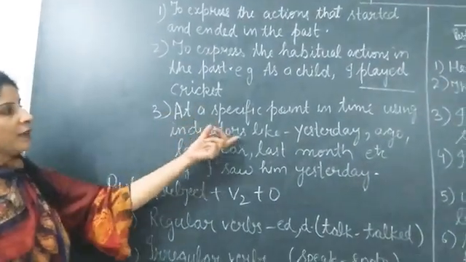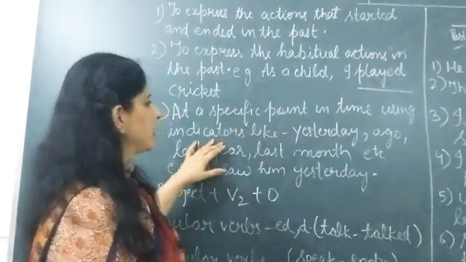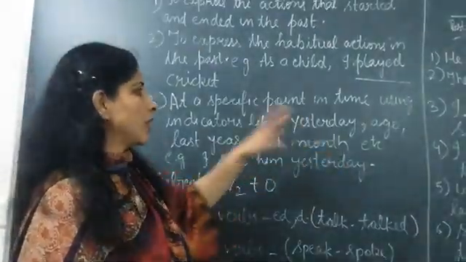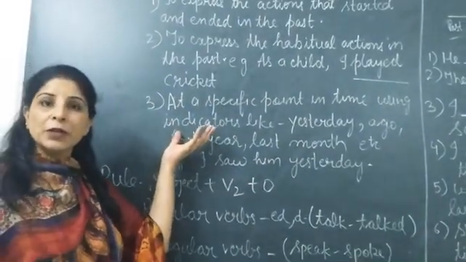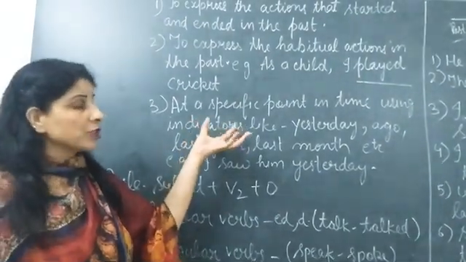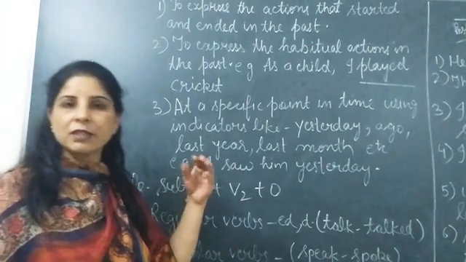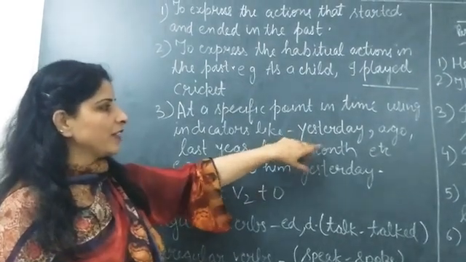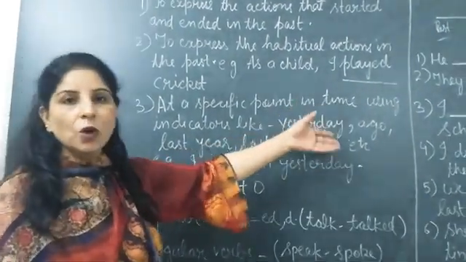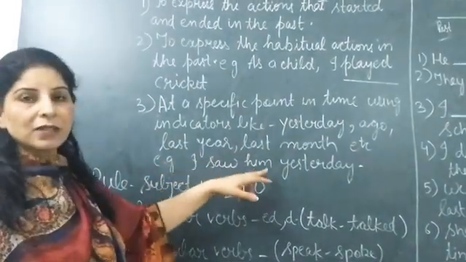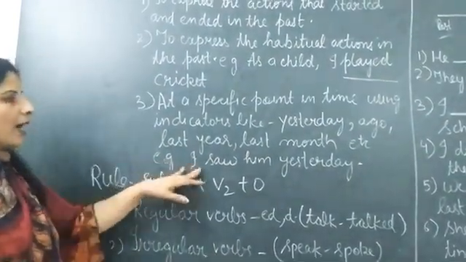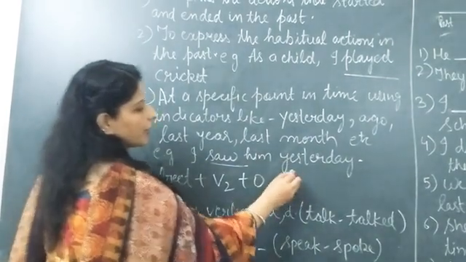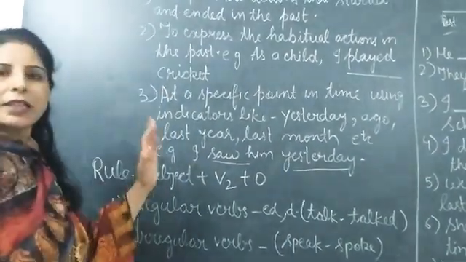Then, at a specific point in time, using indicators like yesterday, ago, last year, last month, etc. Simple past tense can also be used to express those actions which occurred at a specific point of time, when some point of time is given in the past. For example, these adverb phrases: yesterday, ago, an hour ago, last year, last month. What example have I taken here? I saw him yesterday, right? So here saw is the second form of verb, and yesterday indicates that it was in the past time.